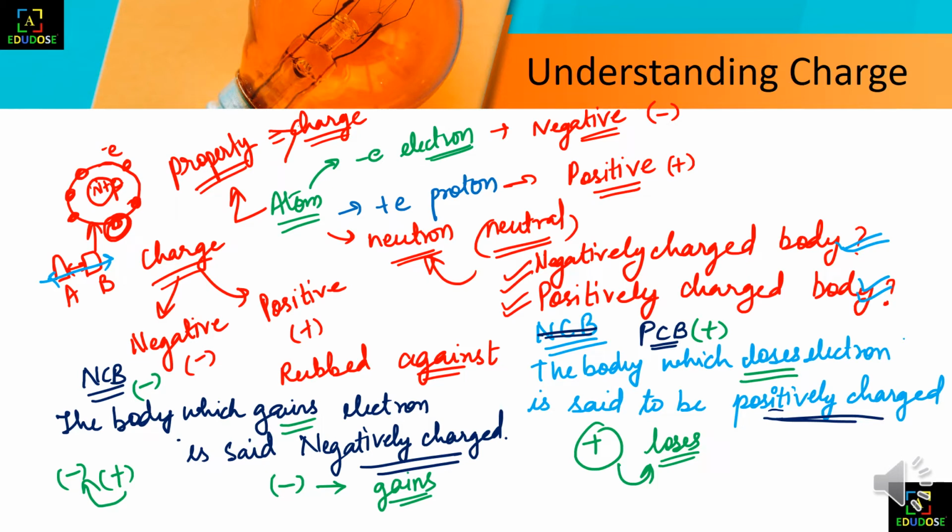So let's have some numeric data to learn. Okay, so let's write some numeric data of charge here. As we have discussed the charge, let's look at some numeric data. The number of protons and electrons are the same in the atom. As we know, the number of protons is equal to the number of electrons.